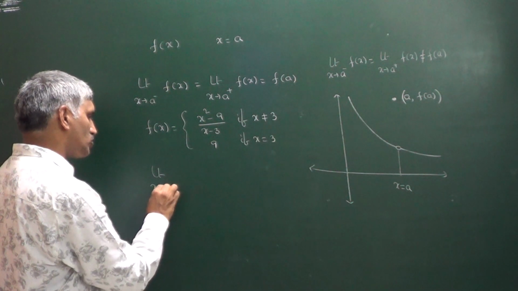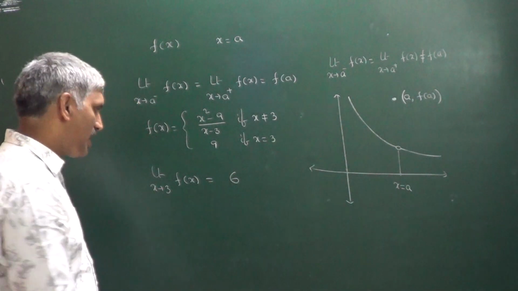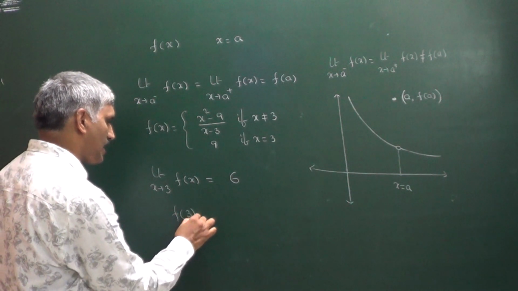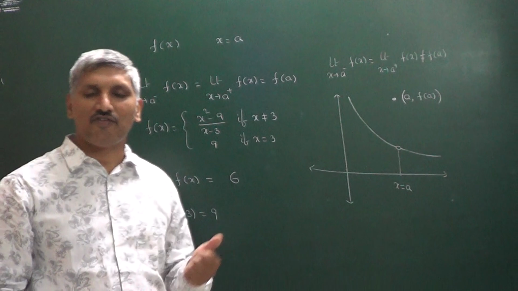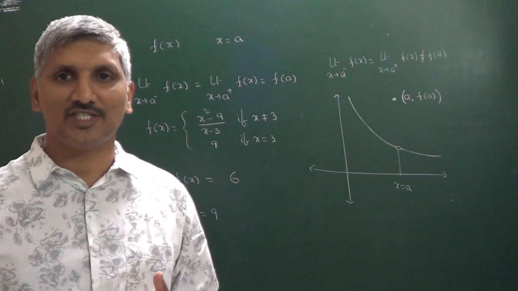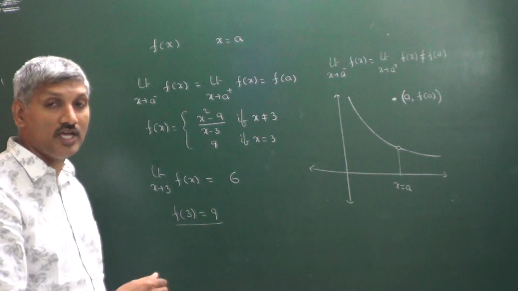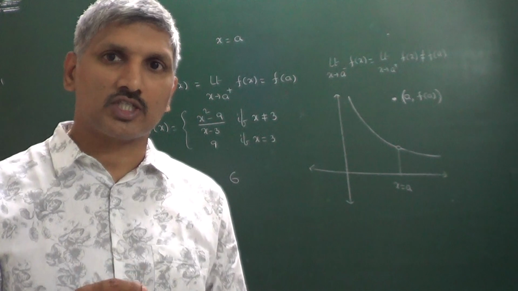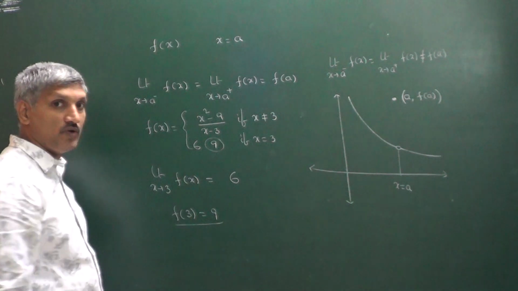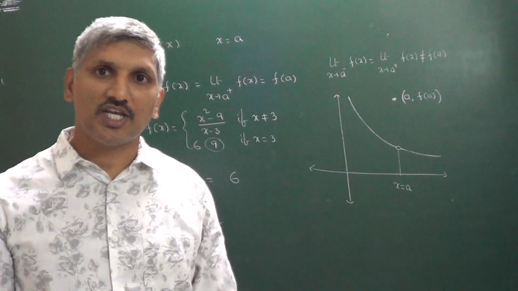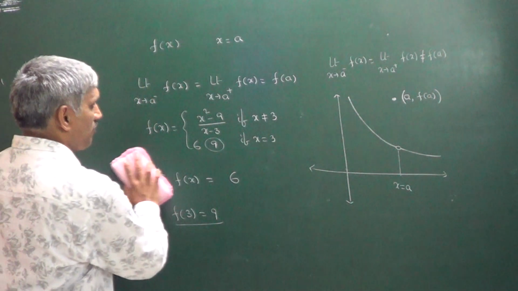Limit as x tends to 3 of f of x, just now we got 6, and the functional value we got is 9. Both are not equal, that's why the function is discontinuous at x equals 3. We call this a removable discontinuity, because by changing the functional value to 6, we can make the function continuous. That is the reason we call it removable discontinuity, or the discontinuity of the first kind.